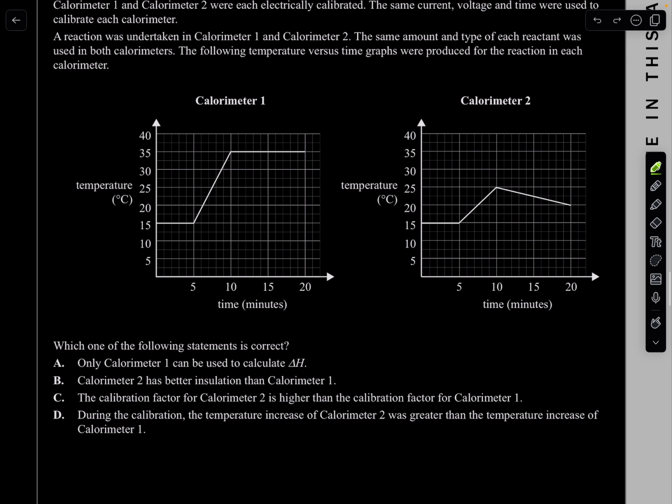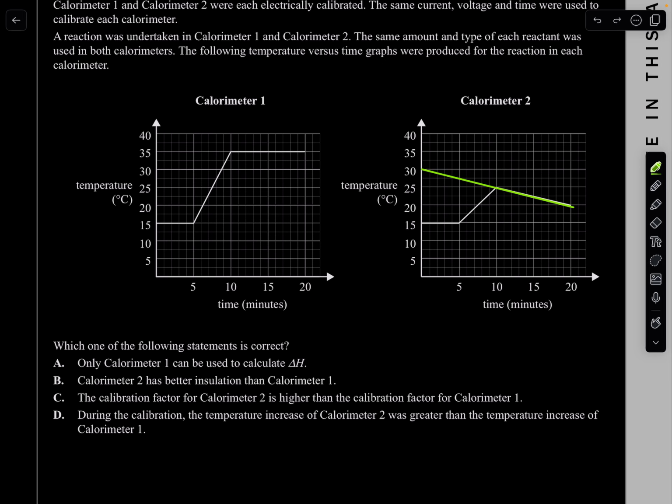Now let's look at the questions. Which of the following statements is correct? A: Only calorimeter 1 can be used to calculate change in H. Rubbish. You can actually use both of them, because you can make a coherent line that follows it, calculate that change in temperature, and use it to calculate your enthalpy change.